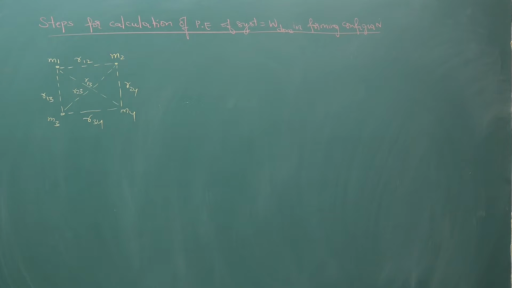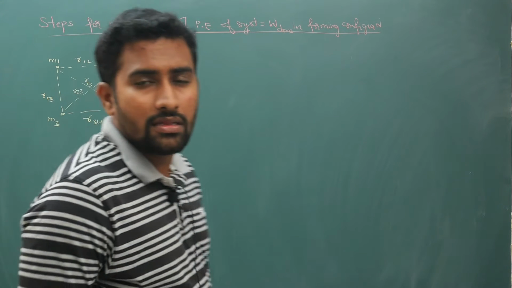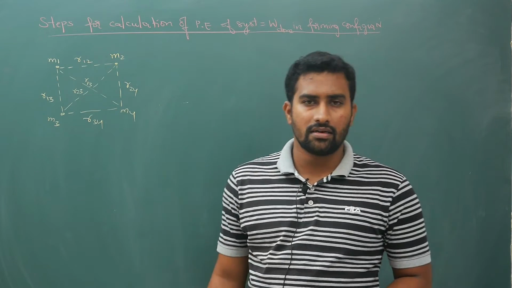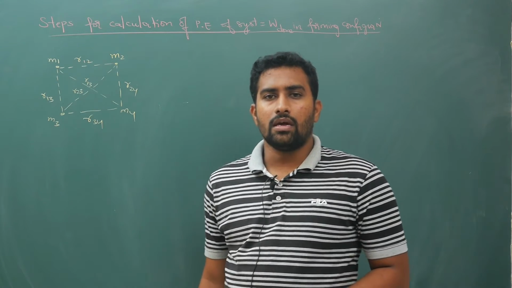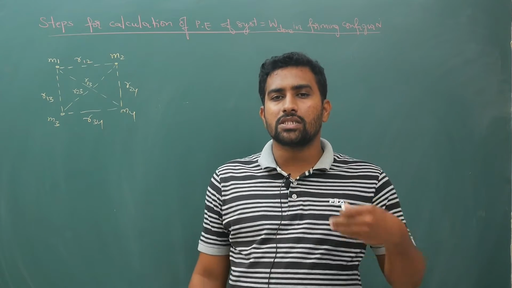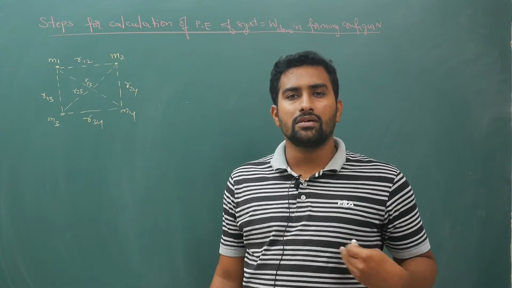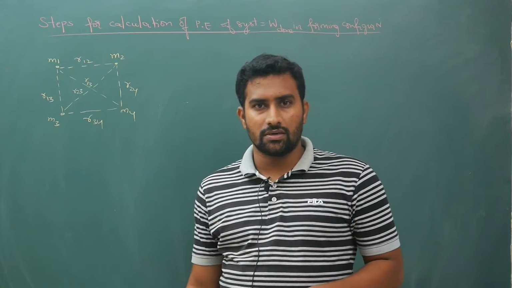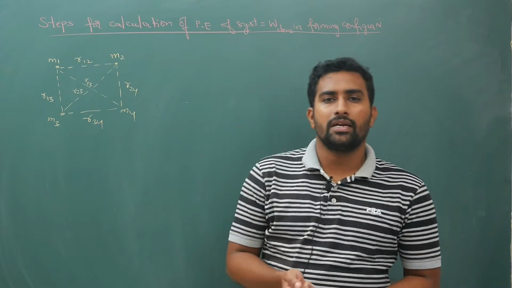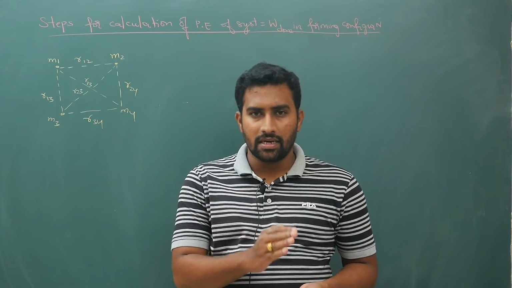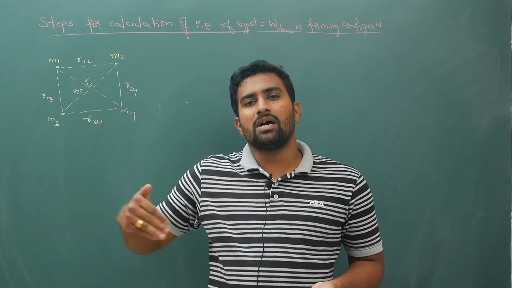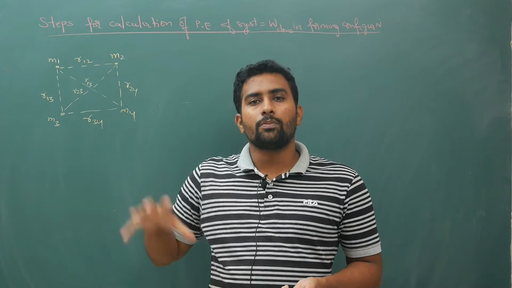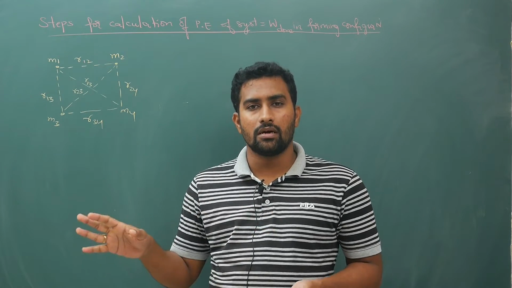Assume all masses are at infinity, and bring each mass one by one and calculate work done in each step. So your total work done is your potential energy of the system. I will repeat. Assume all masses are at infinity. Bring each mass one by one. Calculate work done in bringing each mass. Your potential energy of the system is the work done by all the masses.